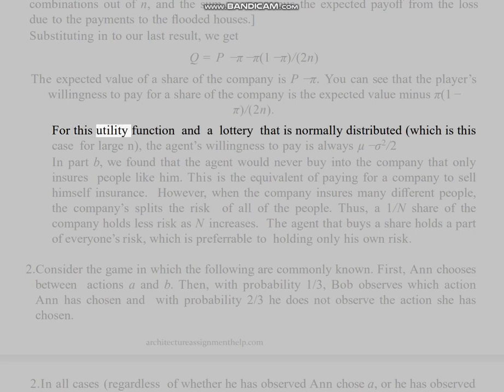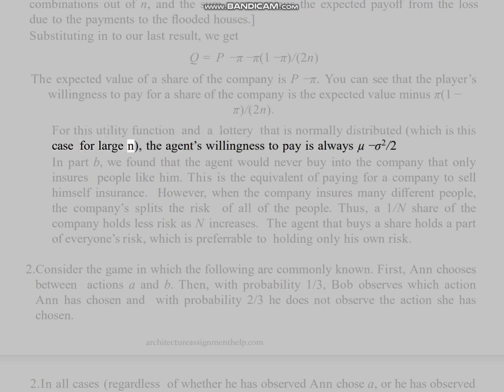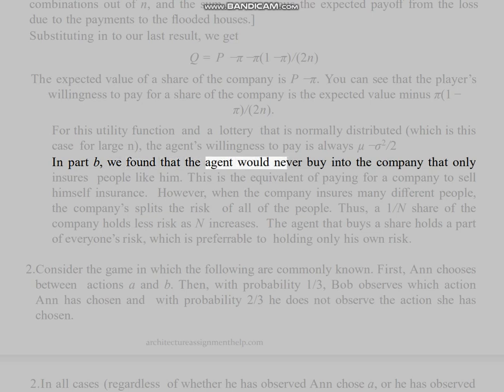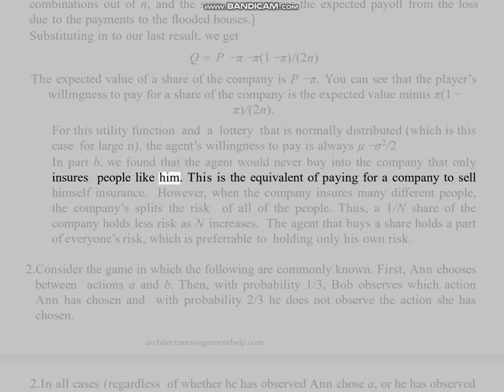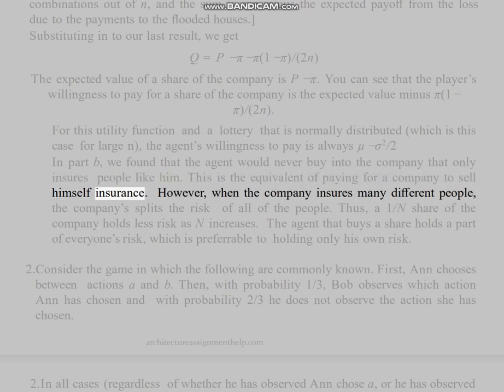For this utility function and a lottery that is normally distributed, which is the case for large n, the agent's willingness to pay is always the expected value minus sigma squared over 2. In part B, we found that the agent would never buy into the company that only insures people like him. This is the equivalent of paying for a company to sell himself insurance.